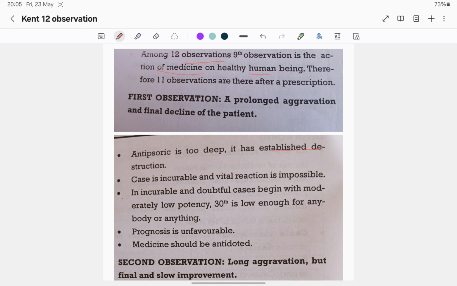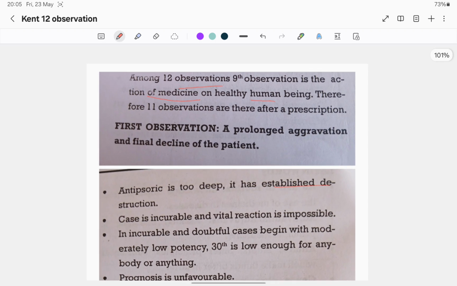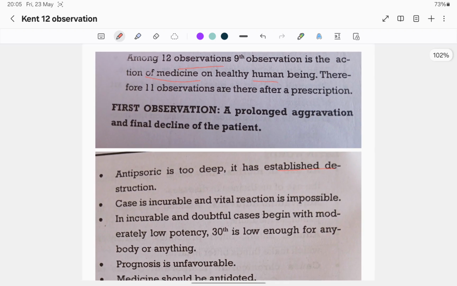Therefore, 11 observations are there after a prescription. So in the 12 observations, the ninth observation is about the action of medicines on a healthy human being, and the other remaining 11 observations are there after a prescription. That is, what are the remedy reactions.